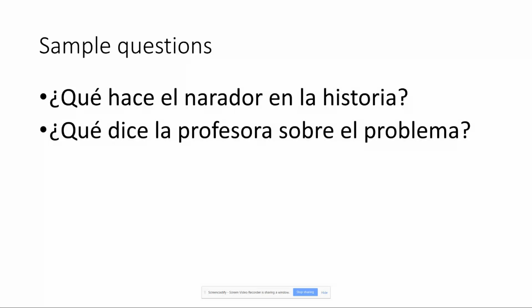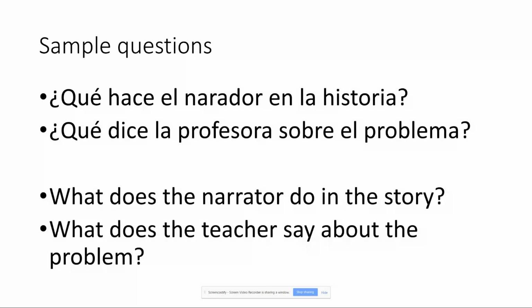These would be something that students would see on a test where they need to write down a response to a reading. As you can see, the first question is asking, what does the narrator do in the story? And the second is asking us to report about what the teacher says. In both situations, being able to talk about the actions that the person does in the story and report back speech not only helps us to focus in on details, but also to summarize. So I think it's really important.